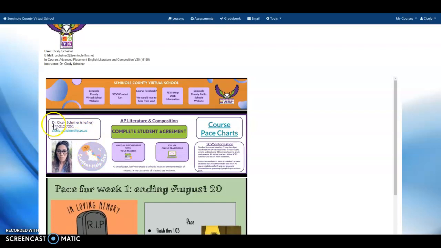When you see the contact information here, you can find my name. I'm Dr. Cicely Shiner, pronouns she, her. Here's my phone number and my email address. You need to click here to complete the student agreement if you have not already done so. If you would like to make an appointment for a DBA, you would click this button, Make an Appointment with Your Teacher. This one takes you to my Zoom classroom, and this button takes you to the student help site.